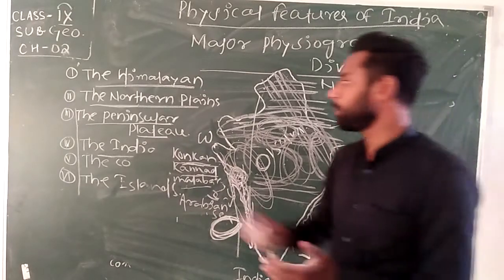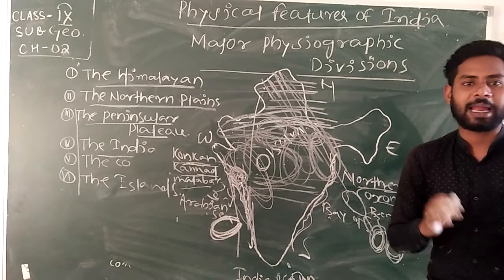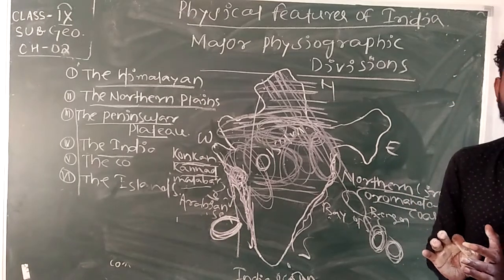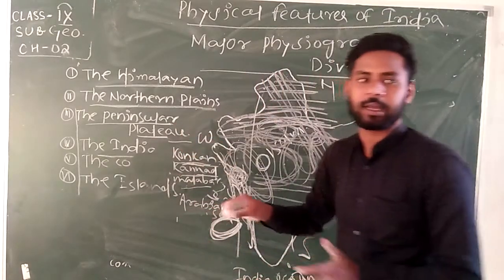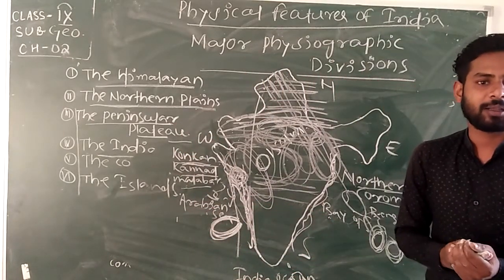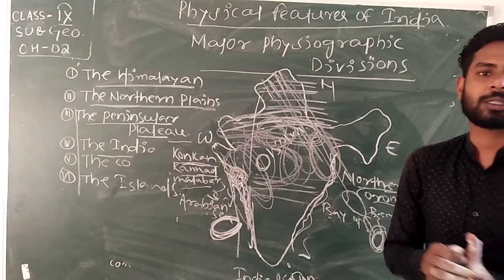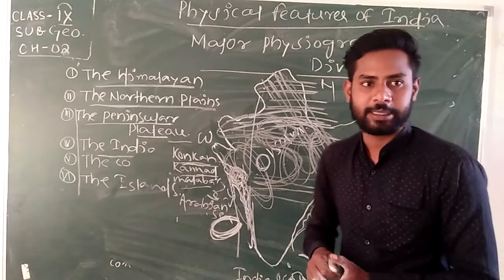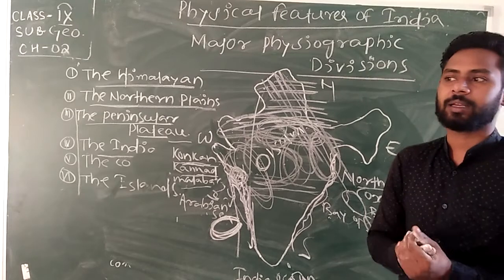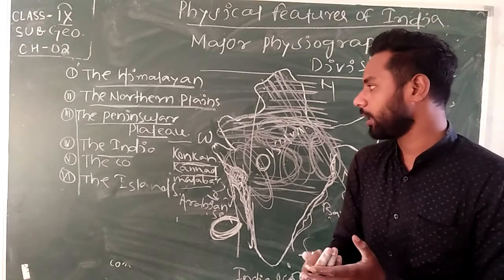After that, in the northern plains, agriculture and farming activities are done. The peninsular plateau areas are rich in minerals, so we can easily extract natural resources like minerals from there. The Indian desert is highly affected by natural sources like wind energy and solar energy.